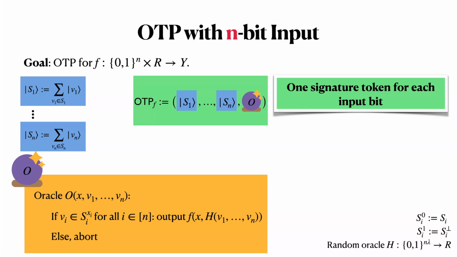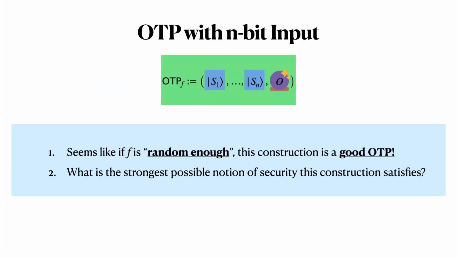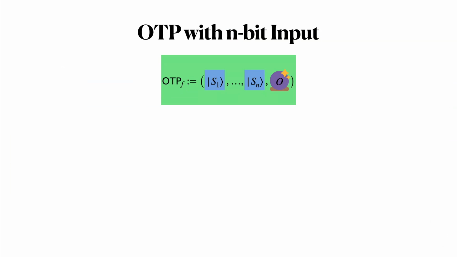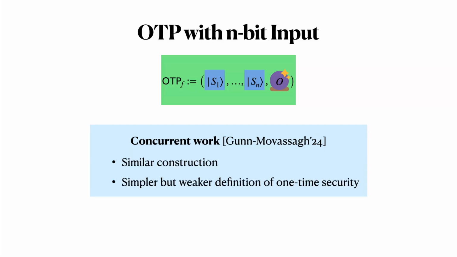As I mentioned earlier, we believe that this construction is secure. It satisfies a reasonable notion of one-time security if the function f is sufficiently random. However, it's not yet clear what the right notion of security is, and we'll get to that in the second part of the talk. I'll also mention that there is a concurrent work by Gunn and Movasig, which presents a similar construction, but with a different notion of one-time security that is simpler but weaker.